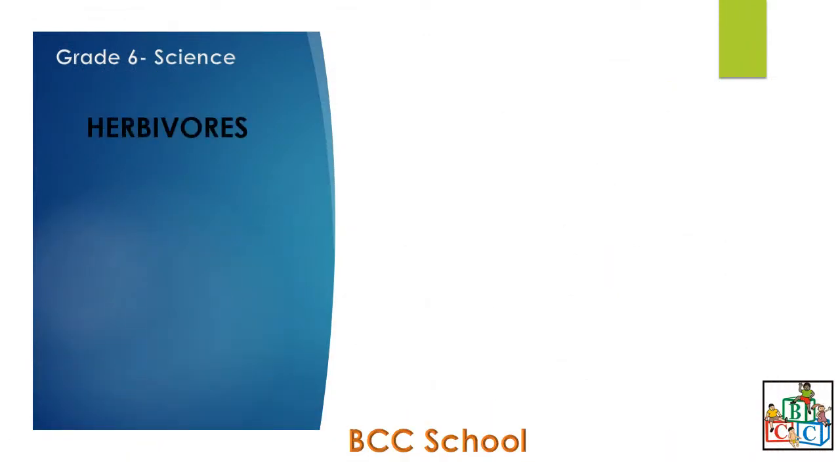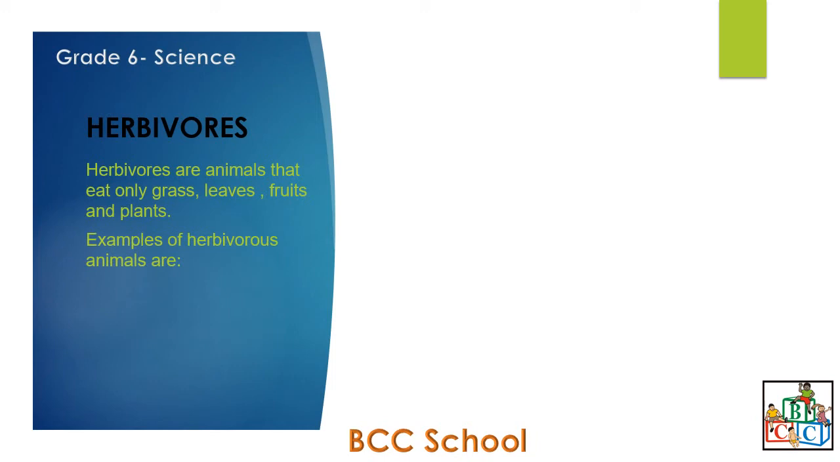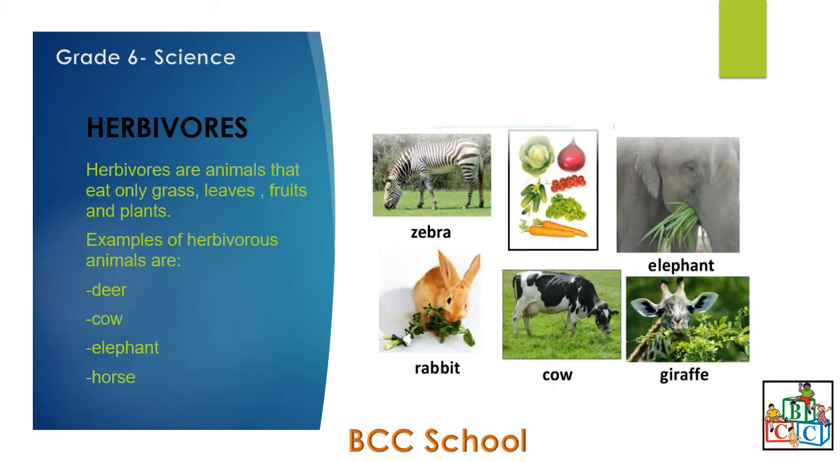We will start with herbivorous animals. Herbivores are animals that eat only grass, leaves, fruits, and other plants. Examples are deer, cow, elephant, horse.